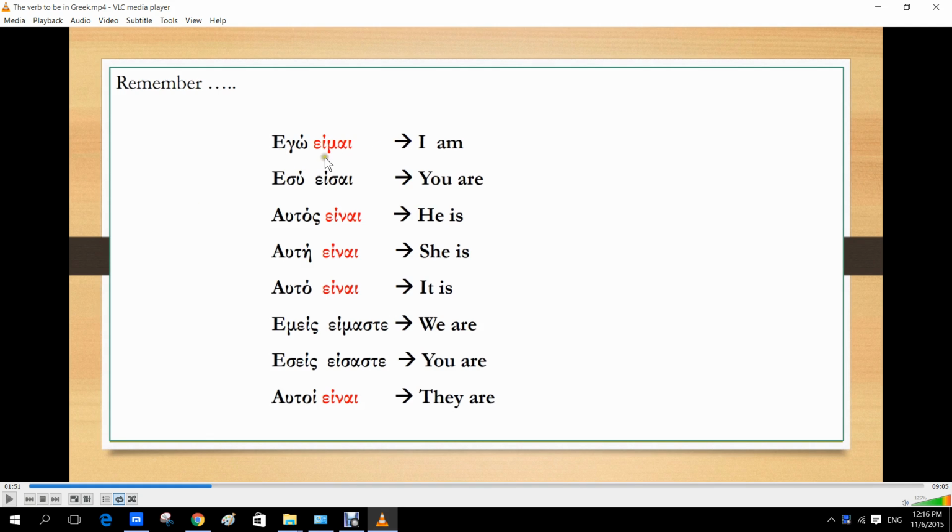Okay, so we have εγώ είμαι, αυτός είναι, αυτή είναι, αυτό είναι. We see that these three pronouns here and the last one get the same verb, the same endings in the verb, the same suffixes, which is quite useful to remember because you will see that later on when we do passive verbs, it's very useful to remember that these three are always the same, with the exception of this one, which is the same just in this case.